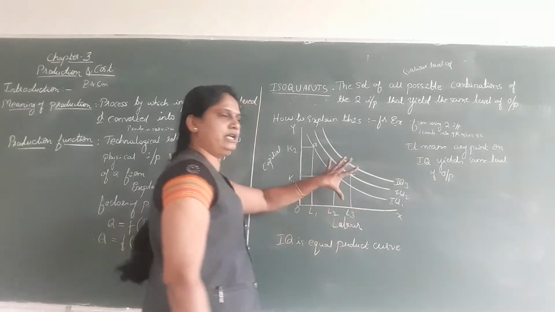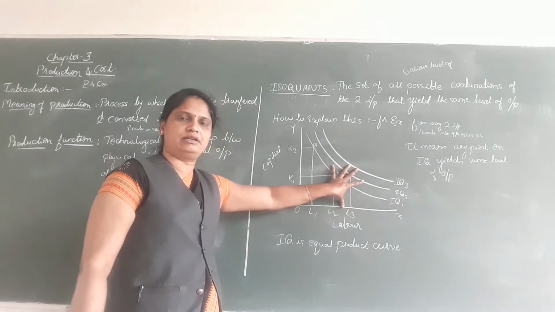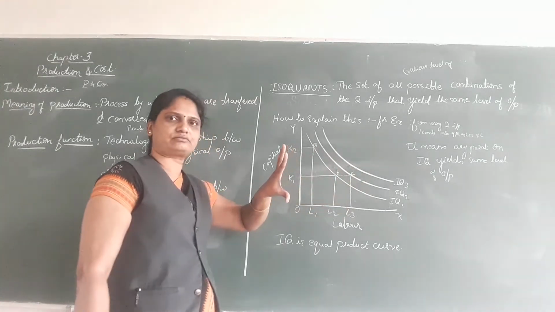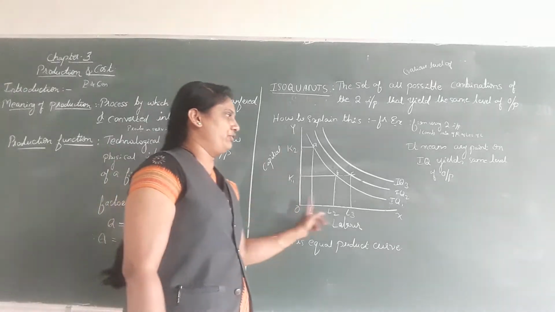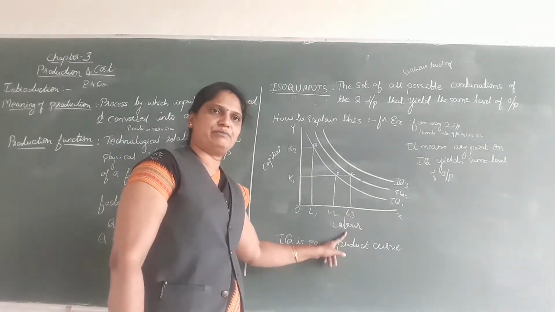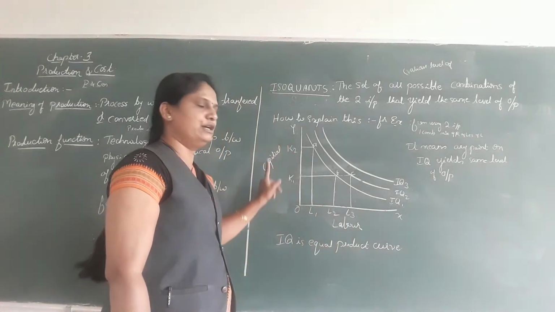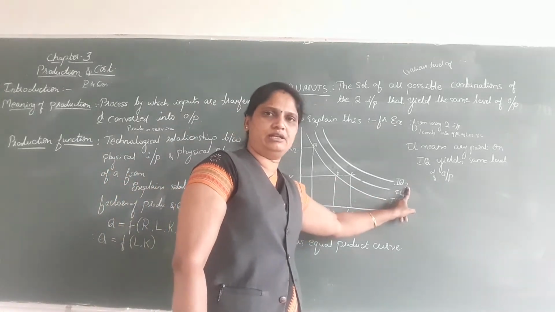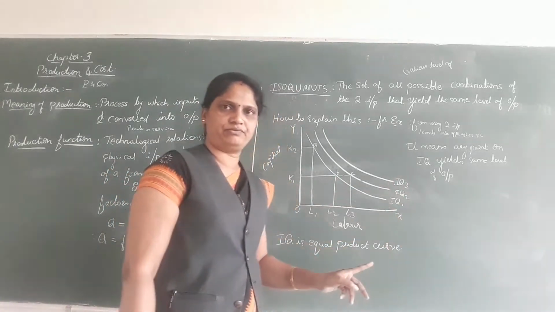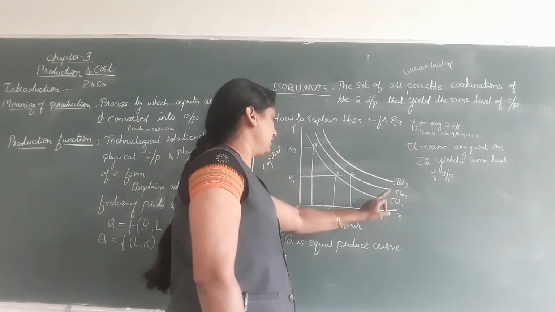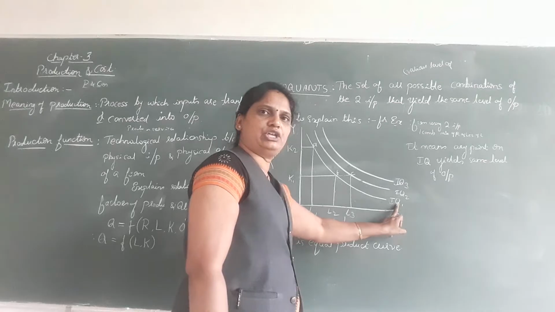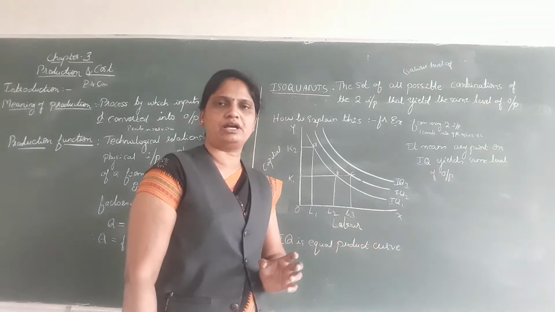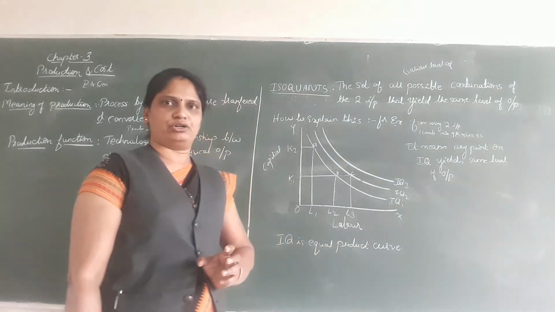So, this is about the isoquant. How to write this in the examination? This question is there for 4 marks, so write it like this. On the OX axis we are representing the labor. The OY axis represents the capital. IQ1, IQ2, IQ3 are the different outputs. IQ means the equal product curve.